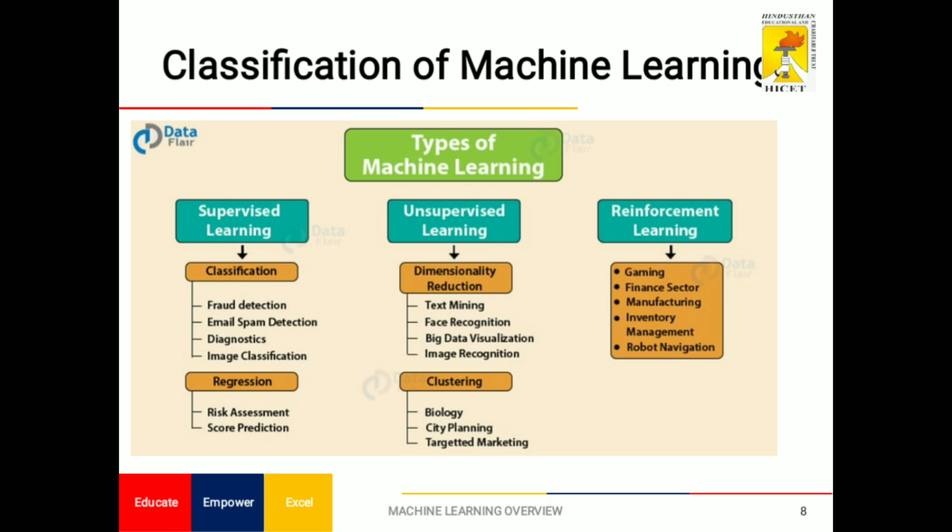Another thing, the third, is reinforcement learning. Its other name is feedback learning method, where the learning agent gets a reward for each right action and a penalty for each wrong action. The method is trained automatically based on customer feedback, and we plan and rectify some issues. This method is mainly used for gaming, financial sectors, manufacturing and inventory management, and robot navigation. These are the uses of reinforcement learning.